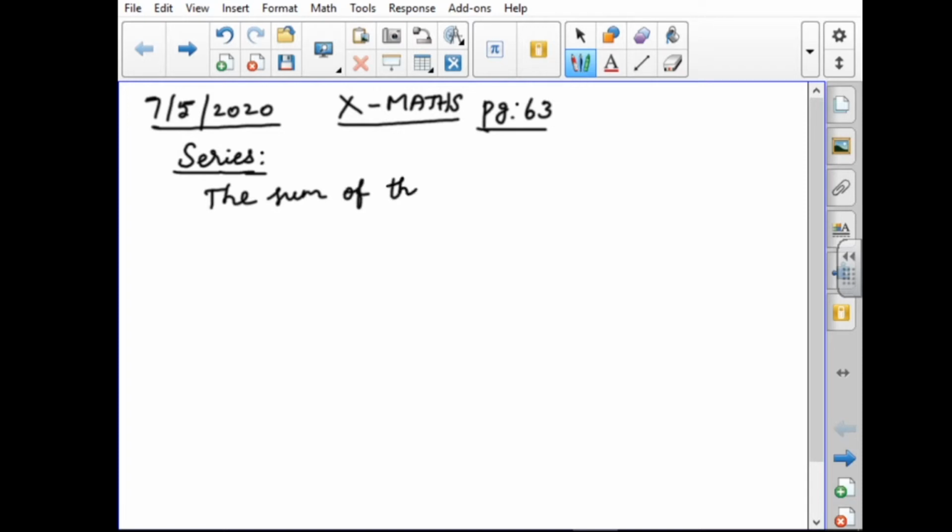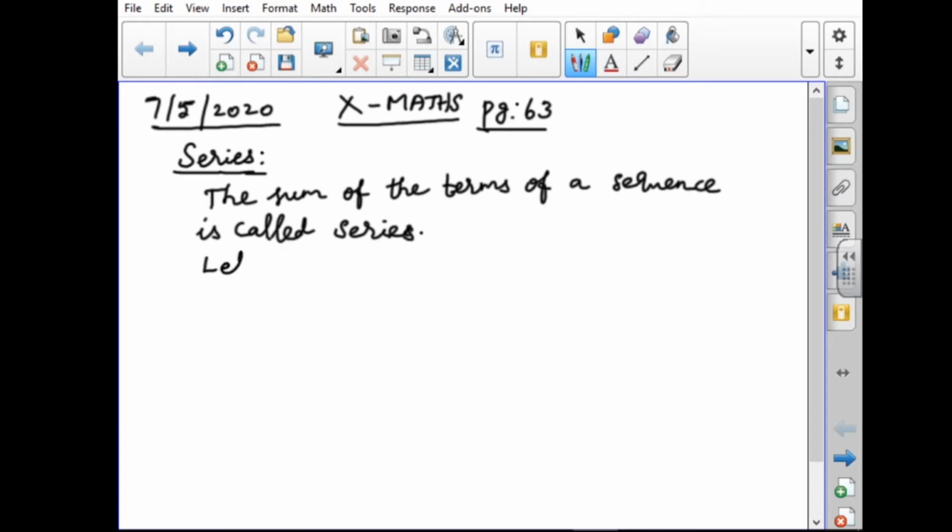The sum of the terms of a sequence is called a series. Already we saw about the sequence. The same sequence, if we add it, we get the series. The sum of the terms of a sequence is called a series.